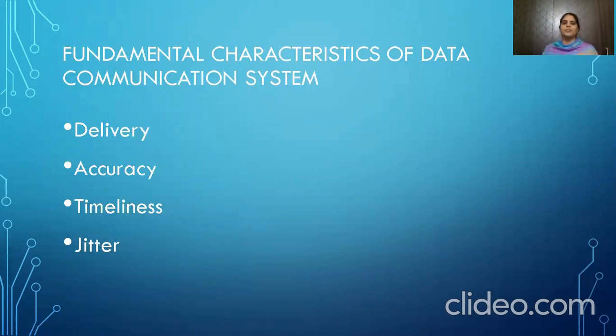Next is data accuracy. Accuracy means whatever data is sent by the sender has to be received by the receiver in the original form itself. That means if the sender sends A, the receiver has to receive it as A itself. That is called data accuracy. Timeliness means the data has to be delivered in a timely manner. That means whenever the data is created, without any delay, it has to be delivered to the destination so that the destination user can use it accordingly.